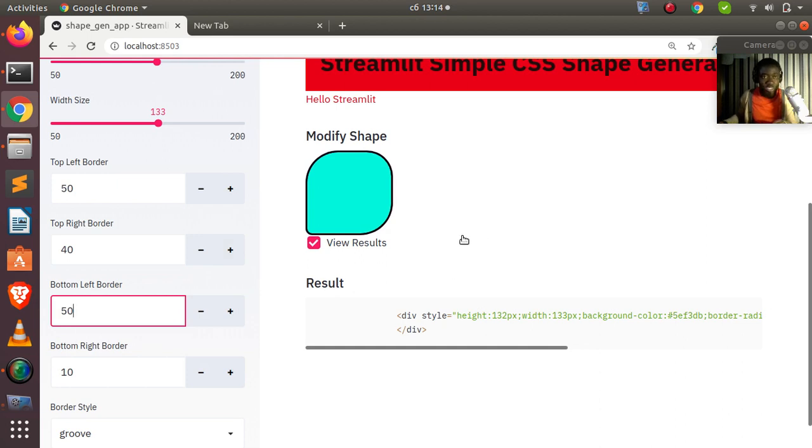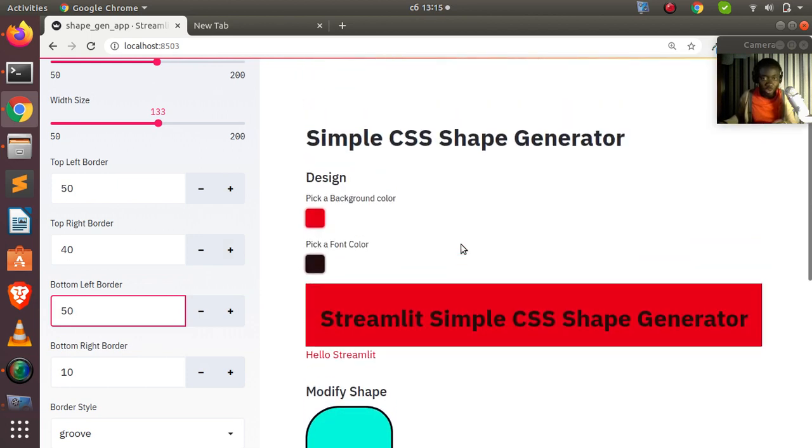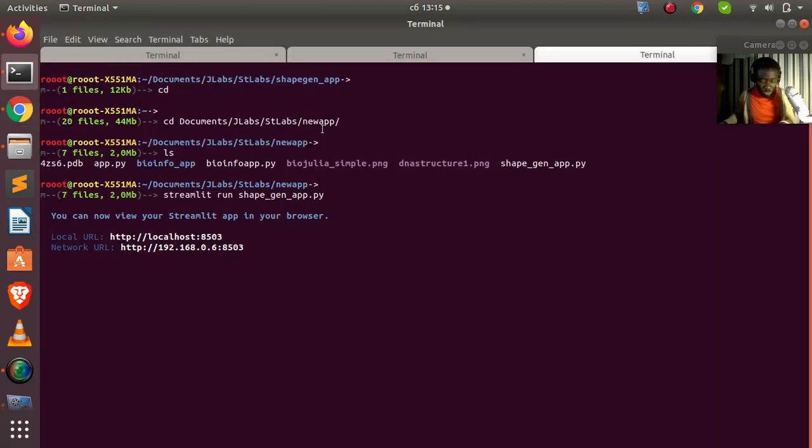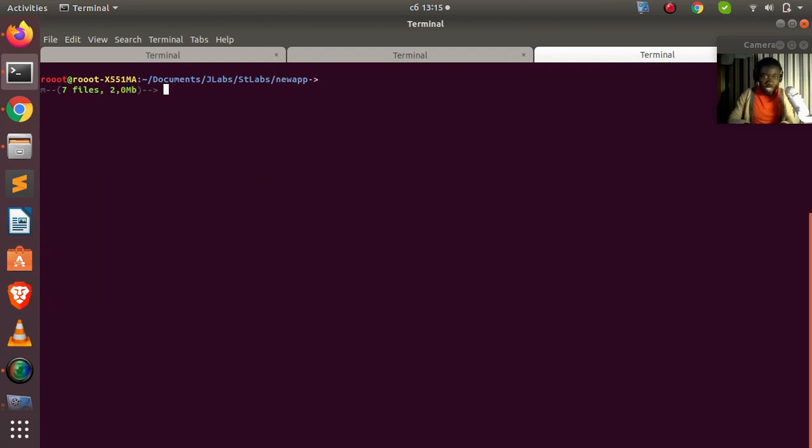So let's see how to build this app from scratch using Streamlit from version 0.59 and upwards. I'll set up my place, then we start working. Let me stop this app that we are running. I'll come back here and stop it, and start from here. Let's create another folder: mkdir, let's call it shape gen app. Then I'll move into my shape gen app.